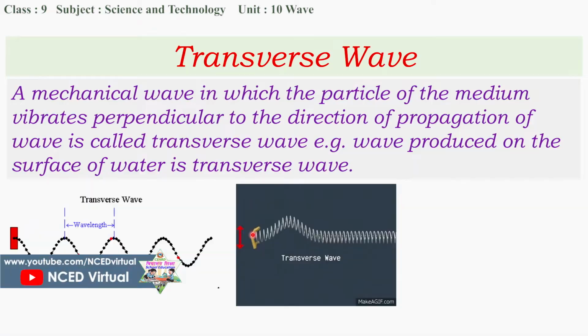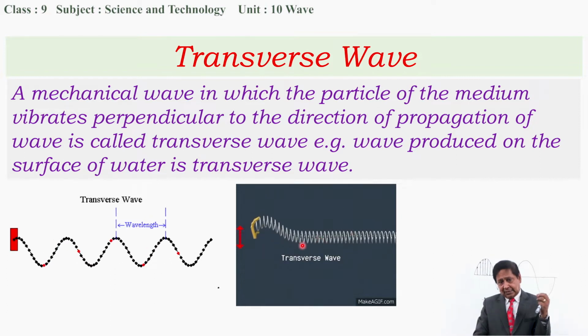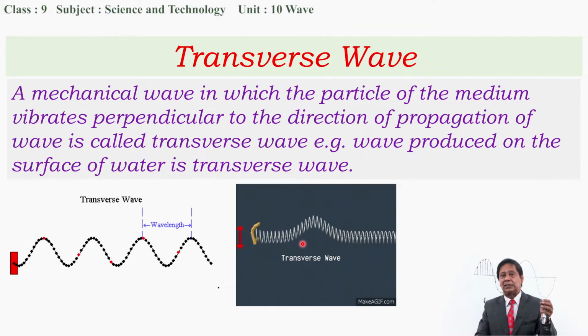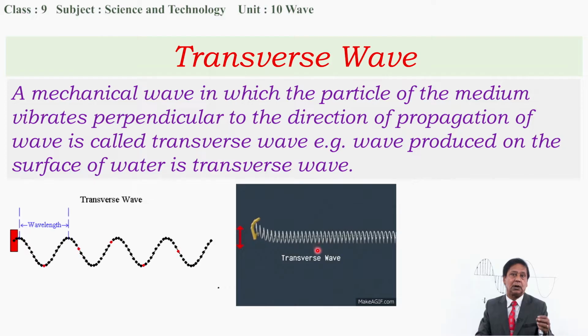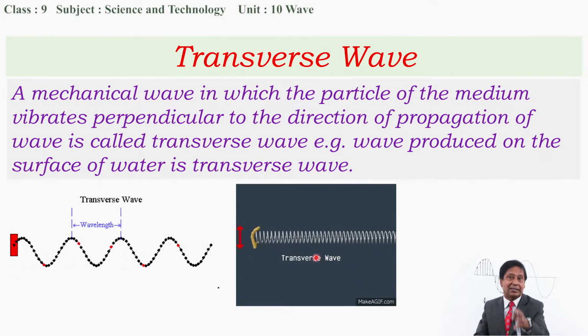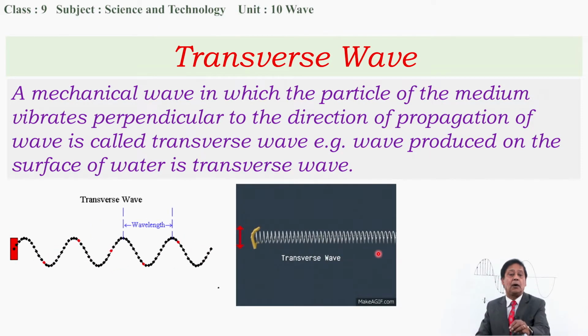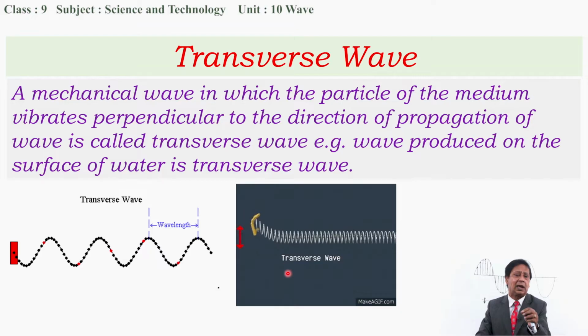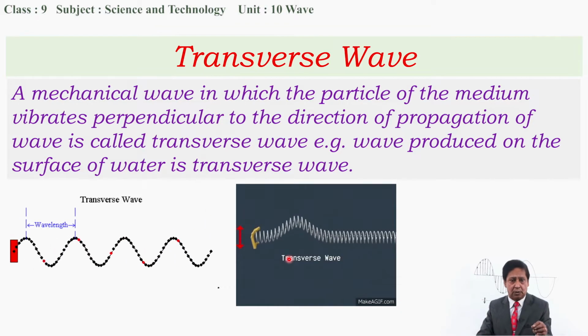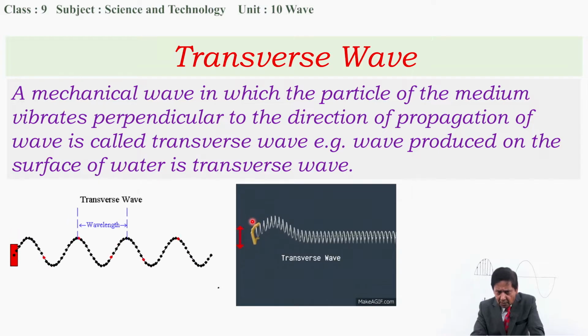Look at this. A spring is not a transverse wave. Don't be confused. This slinky coil is used to show the transverse wave and longitudinal wave, but this coil or spring itself is not a transverse wave, nor a longitudinal wave. With the help of the motion of this spring, we can understand transverse and longitudinal waves. Look, this end is going up and down.